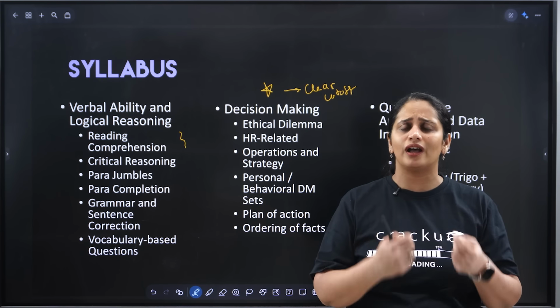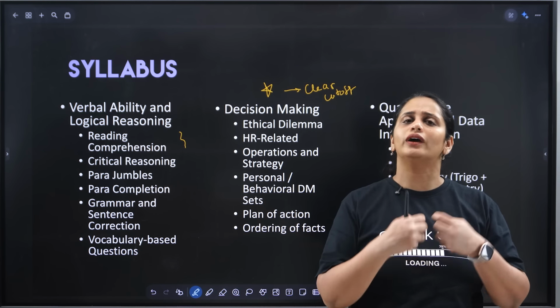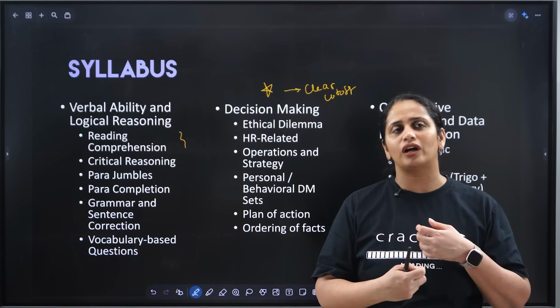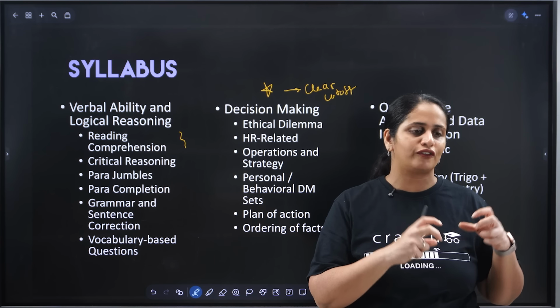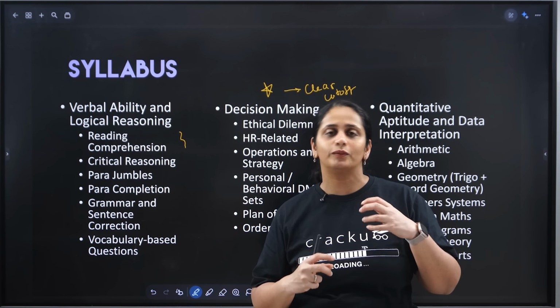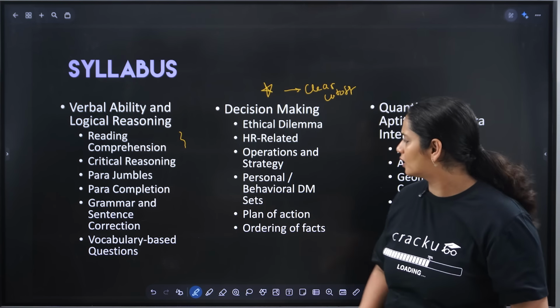Or you also have some kind of difficulty where there is no ethical dilemma, but basically you are asked, from a personal issue or from an individual's experience, what would be the right thing to do. So these kind of sets are also asked.